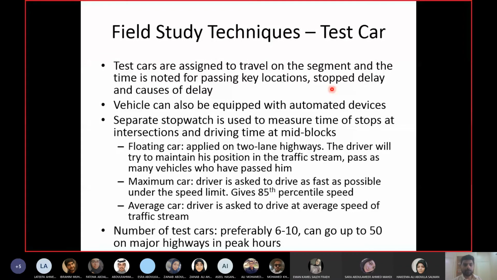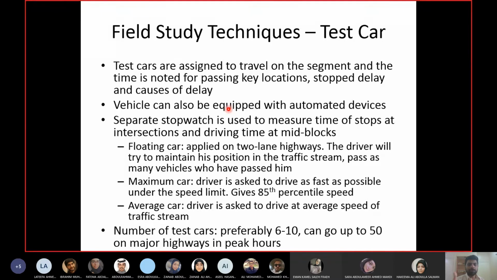If you don't want to use observers, you can equip your car with some automatic devices for measuring distance, speed and time. Whenever the car stops, you have some device which can automatically start recording the time. For total travel time it is not so difficult: you can just start the stopwatch, put it in the car, and when you reach the end, you note down the time.